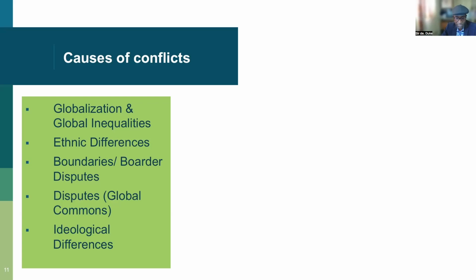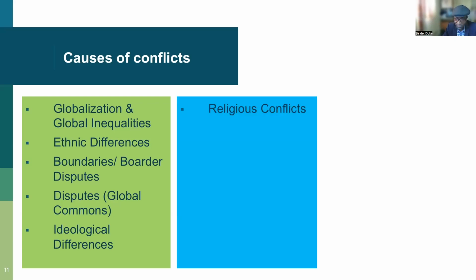People have different beliefs arising from different religions, arising from different cultural backgrounds, or just different perceptions. So ideological differences may be a cause of conflicts where people fail to reach an agreement because of their different belief systems.